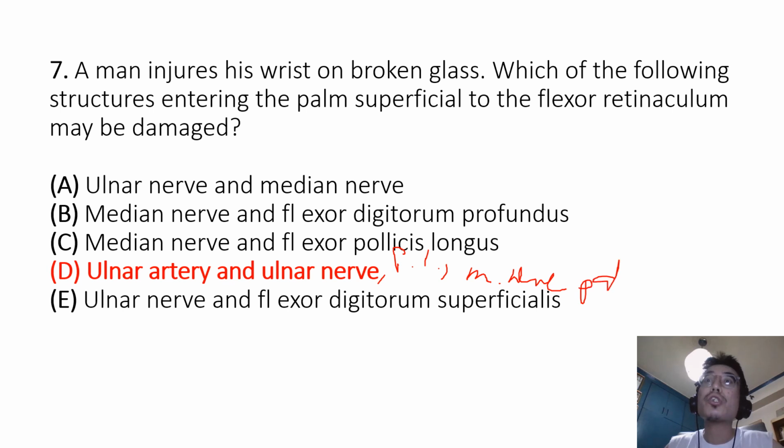The median nerve, the flexor pollicis longus, and the flexor digitorum superficialis and profundus all run deep to the flexor retinaculum.